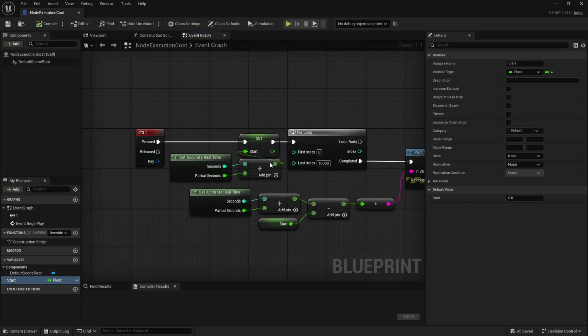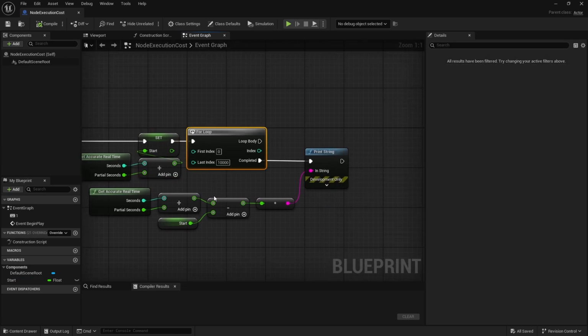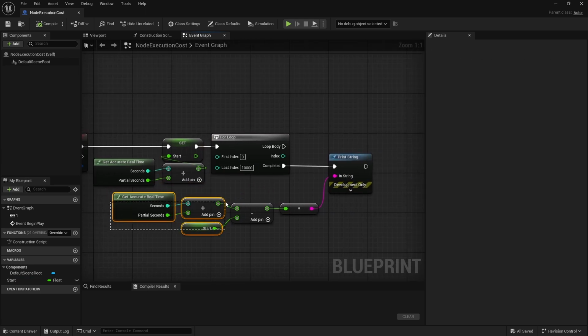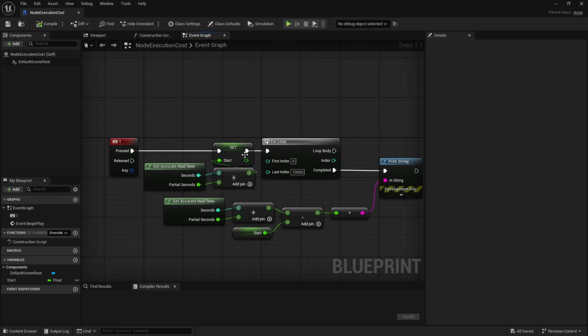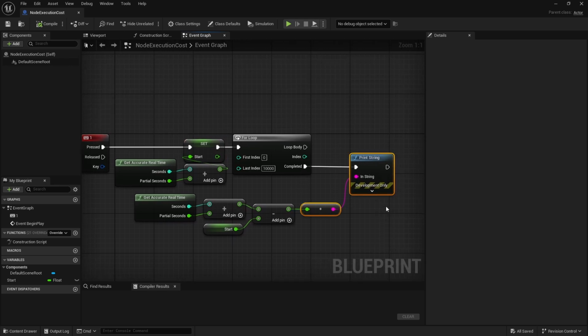But yeah, you have to do something like this, which is basically we get accurate real time, we save the start location, some time passes, some nodes execute, then we get the time again, and we just subtract the start one from it and then print. But here you can have some issues where there is a little bit of time needed to set this start variable, and then also a little bit of time to print.